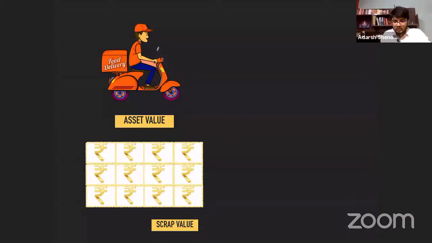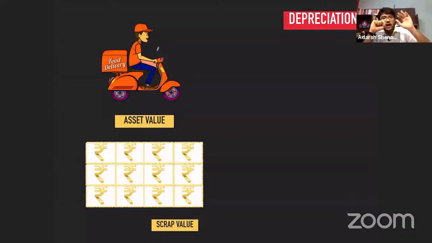Now, how does depreciation work? I'm assuming the straight line method. Straight line method means uniformly we have to depreciate the value of the asset. I have a question. What is the useful life I told you? 5 years. What is the cost of the asset I told you? 60,000. How much is the scrap value I told you?